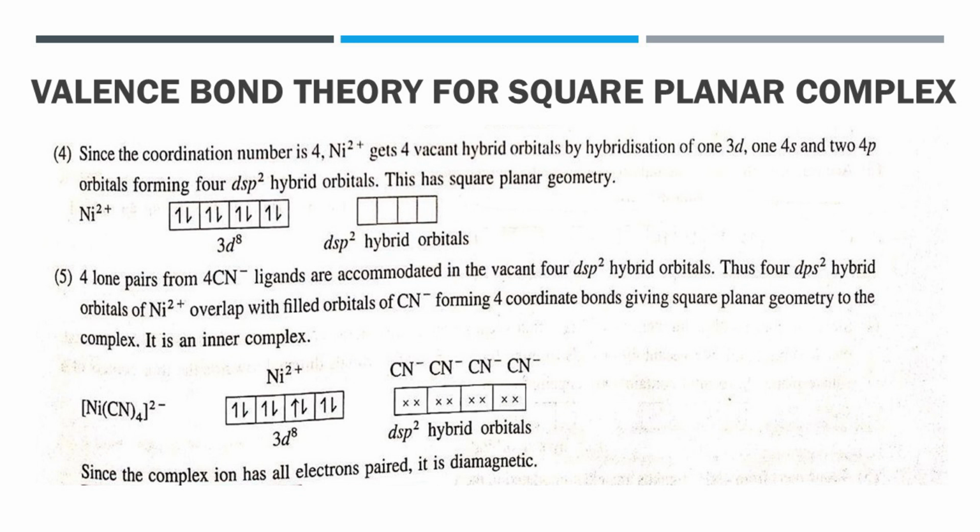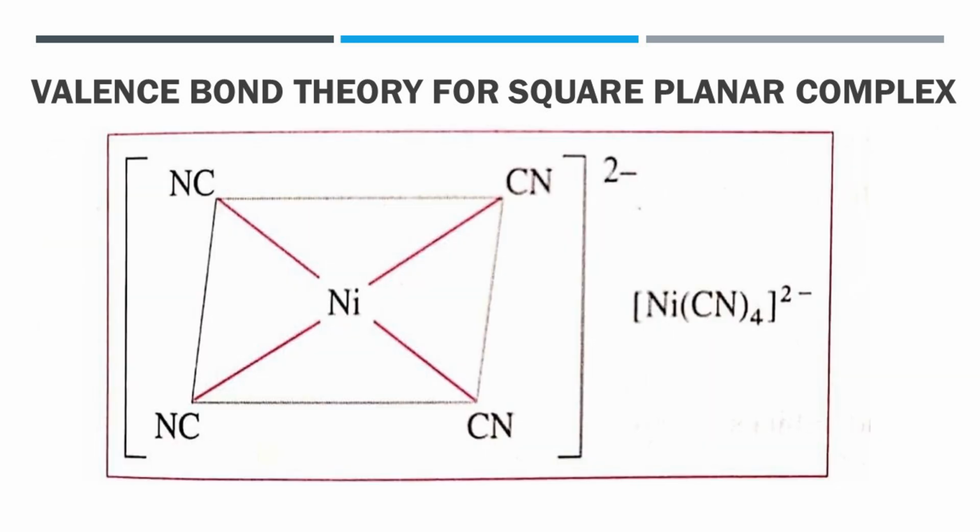The overlapping of 4 vacant dsp2 hybrid orbitals of Ni2+ with 4 orbitals of CN- ions forms 4 Ni-CN coordinate bonds and they give square planar geometry to the complex as shown in the figure. It is an inner complex. Since the complex has all electrons paired, it is diamagnetic in nature.